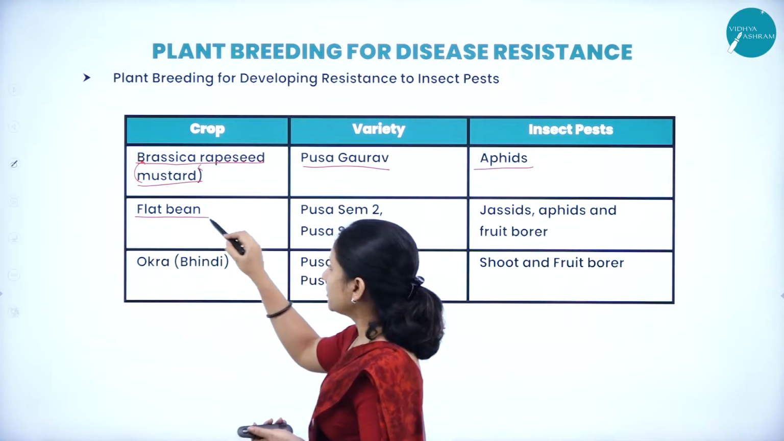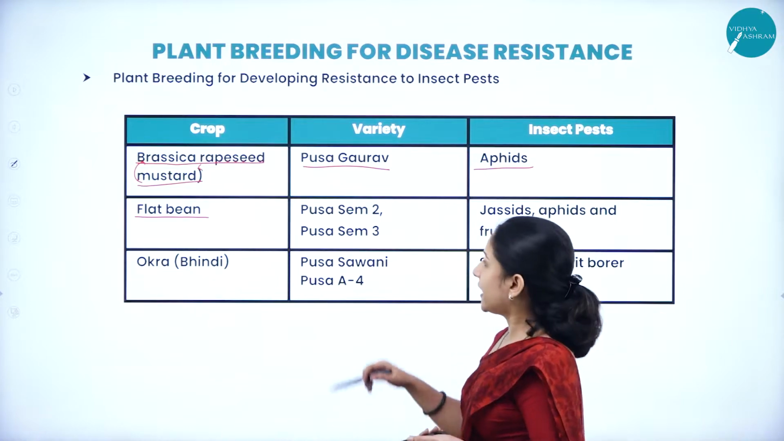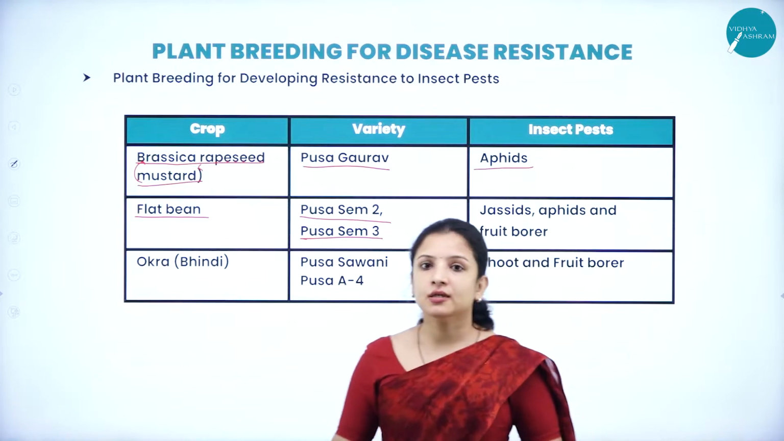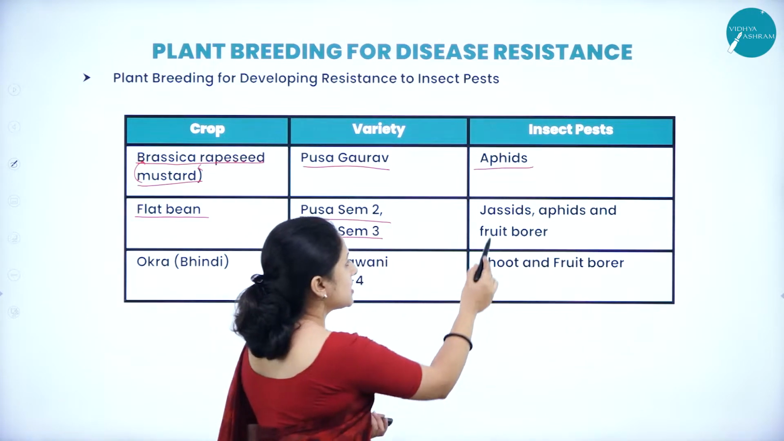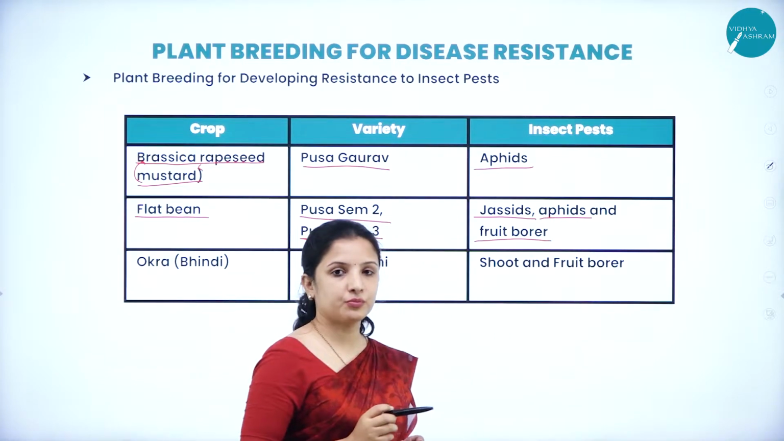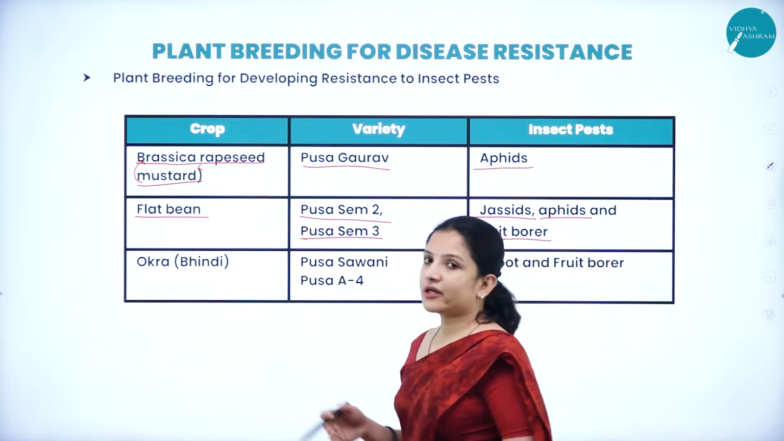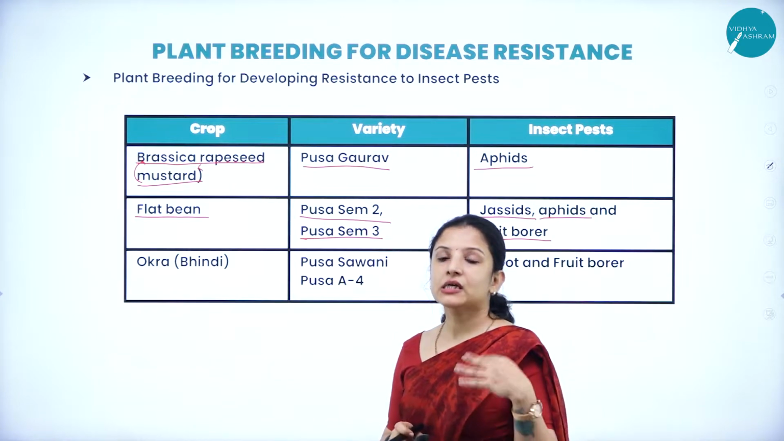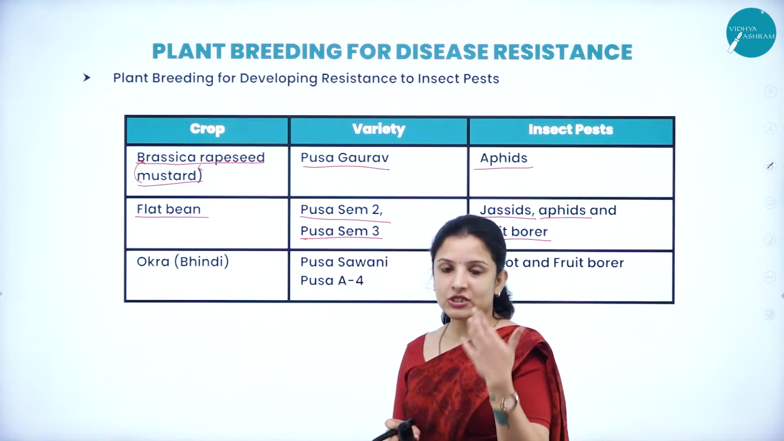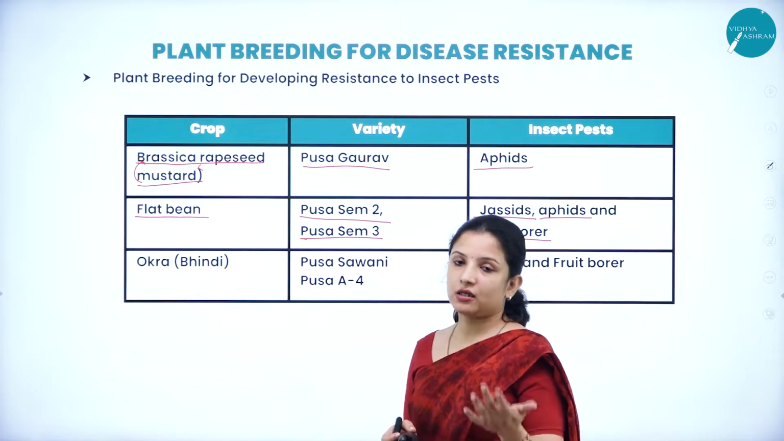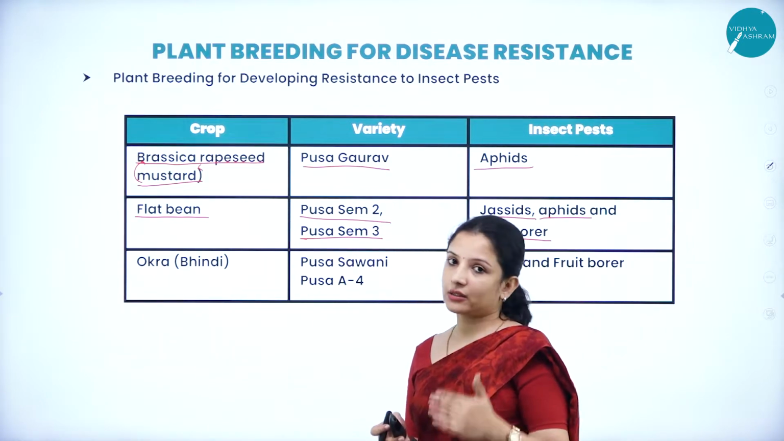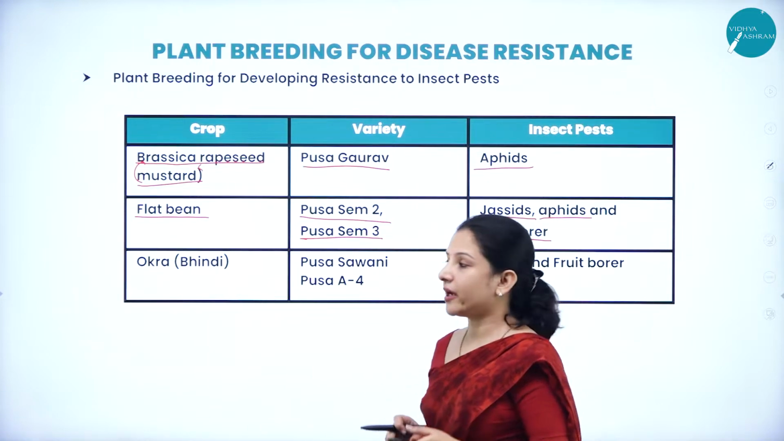Next, flat bean. They developed a hybrid variety of flat bean which is called Pusa Sem 2 and Pusa Sem 3. Both of these are resistant to jassids, they're resistant to aphids, and also they're resistant to fruit borer. So what might they do here? They might reduce the sugar content, they might increase a certain content in that particular plant, or they may go in for a gene technique wherein they incorporate a gene which produces a particular compound that offers resistance to that particular insect. So all these techniques they might have followed.